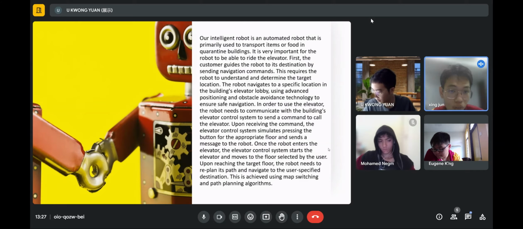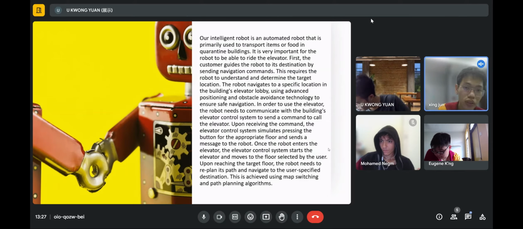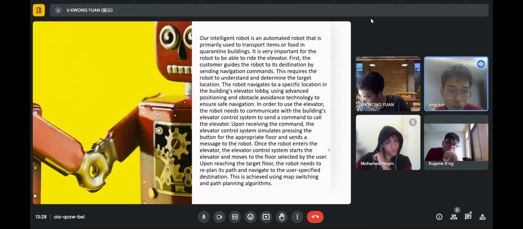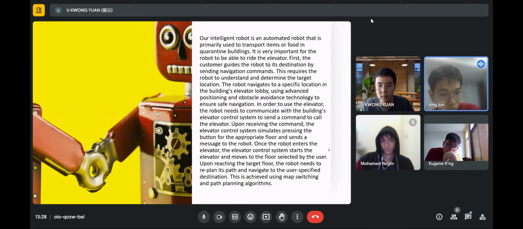ensure safe navigation. In order to use an elevator, the robot needs to communicate with the building's elevator control system to send a command to call the elevator. Upon receiving the command, the elevator control system simulates pressing the button for the appropriate floor and sends a message to the robot. Once the robot enters, the elevator control system starts the elevator and moves to the floor selected by the user. Upon reaching the target floor, the robot needs to replan its path and navigate to the user's specified destination. This is achieved using map switching and path planning algorithms.